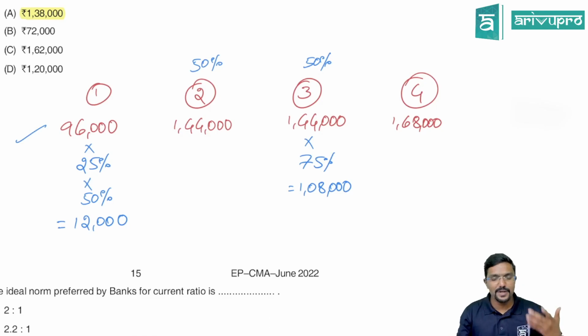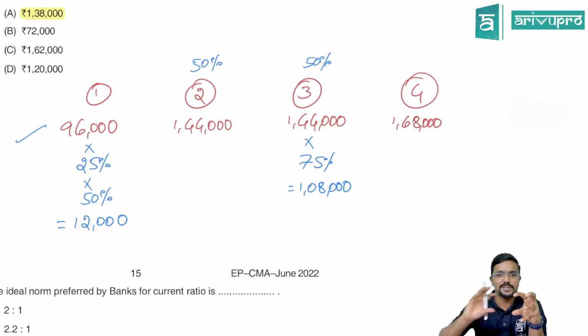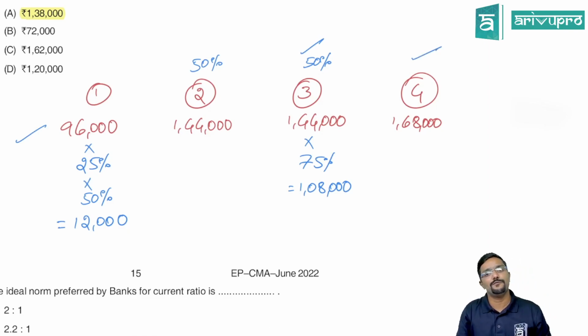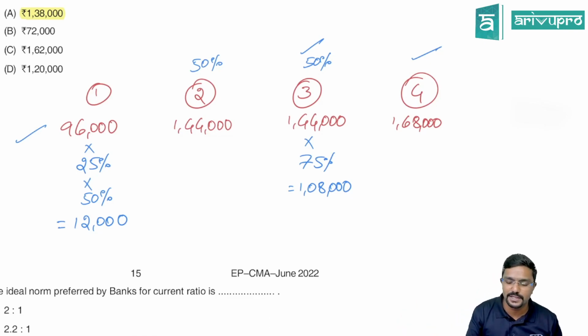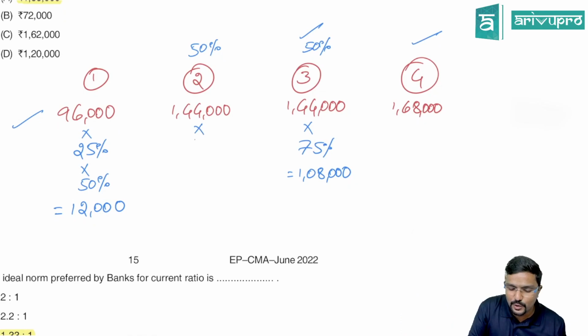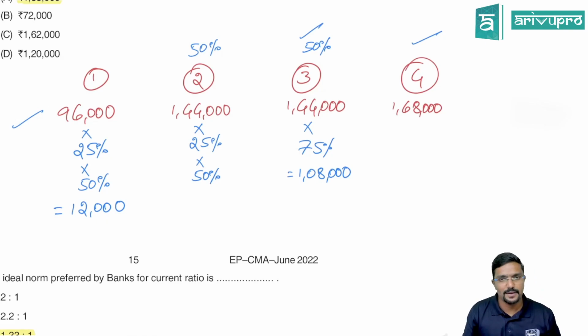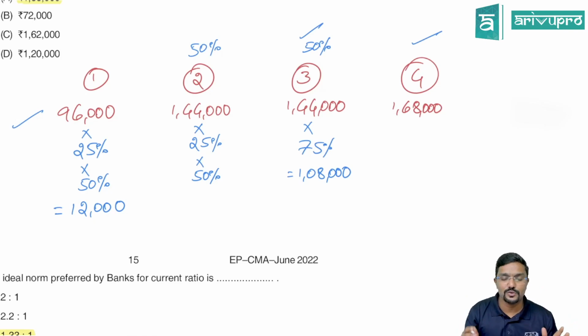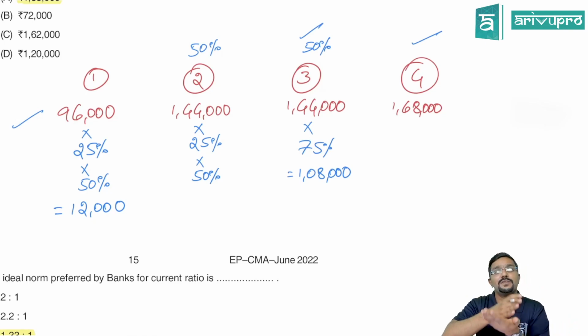Okay. Next, coming to second month, also same story. 75% will be collected in second month only. Out of the remaining 25%, 50% will be collected in third month. Another remaining 50% will be collected in fourth month. We are not bothered about how much is collected in fourth month. We require how much is collected in third month. So again, into 25% into 50%. Agree na? Hope you understood.